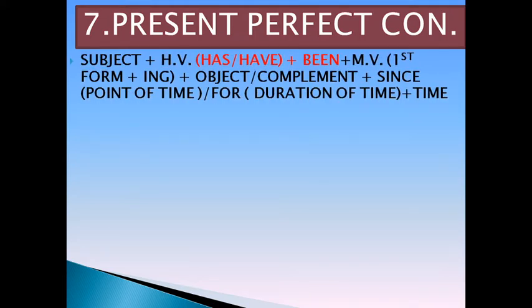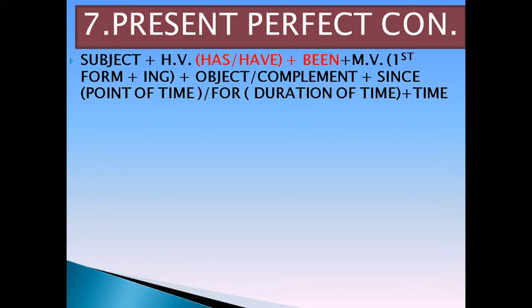What we have to do? We are going to use the helping verb of all the perfect tense and main verb of all the continuous tense. As you can see here, I have used the helping verb for present perfect, that is has and have, and main verb of continuous, that is first form plus ing.